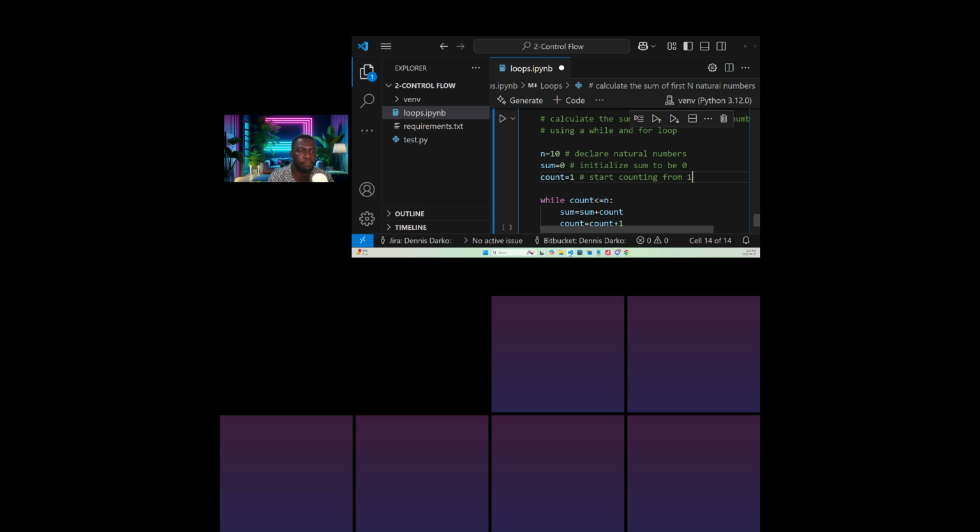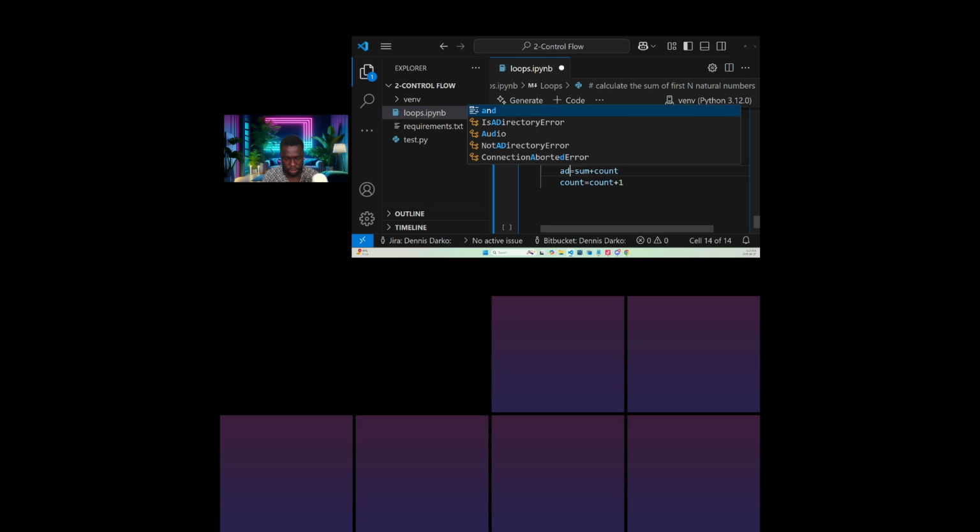No, sir, you said sum is equal to sum plus count. Okay, you are referring to this. Can we say addition is equal to sum plus count? Yeah, we can say addition. We can use something like this. It still works. It's just that variable that got me confused. Okay, it's fine.